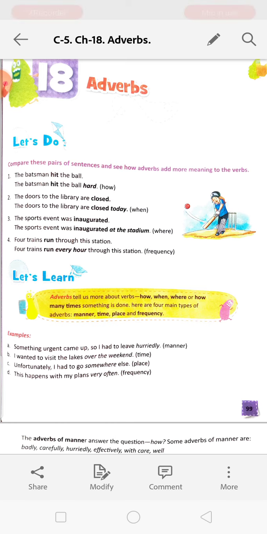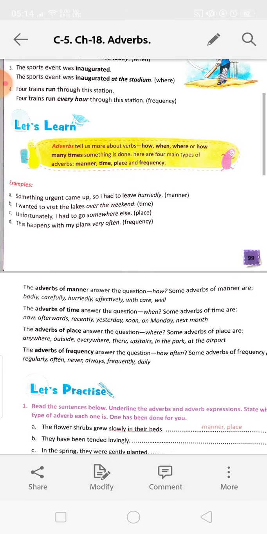Unfortunately, I had to go somewhere else. This somewhere shows the place. This happens with my plans very often. Often means frequency. Because whenever he makes a plan, this happens to him. So this is often. So it is frequency.